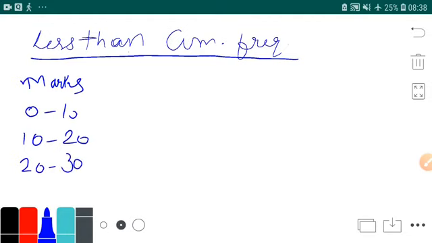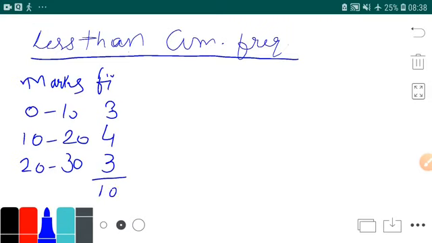Now the number of students, that is frequency, is like this. Say for example, here there are 3 students, here there are 4 students, and here there are 3 students. So there are total 10 students in a class.